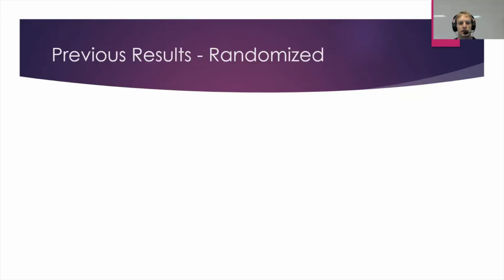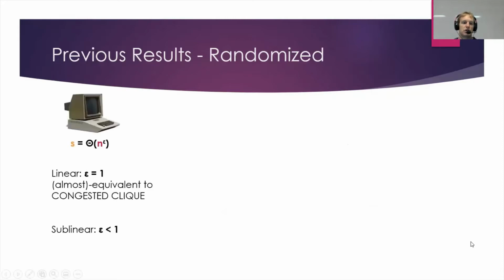So previous results, there have been quite a few randomized algorithms in MPC in recent years. There are two major space regimes that we care about here. So space, we will consider it either to be linear in the number of nodes. Note that that's not linear in the number of edges, so we still can't store the whole graph in one machine, which is what makes it non-trivial.